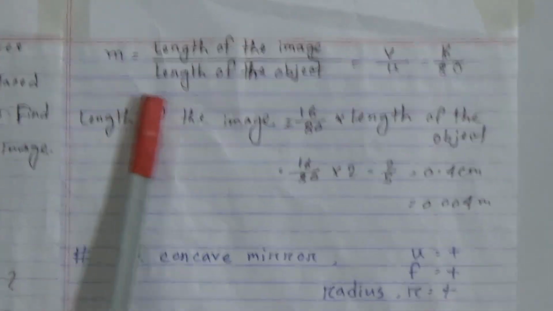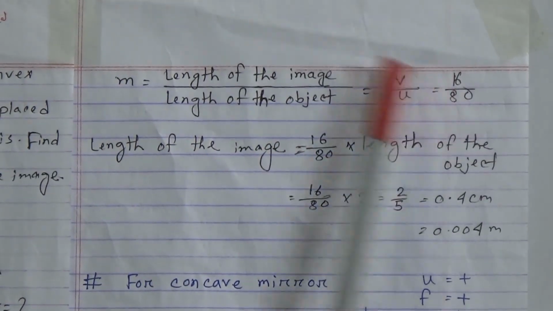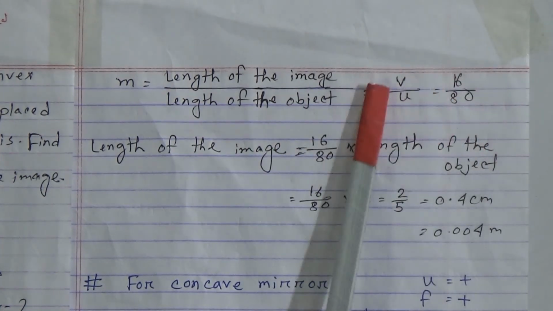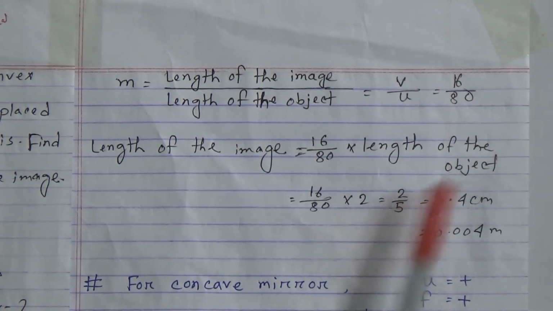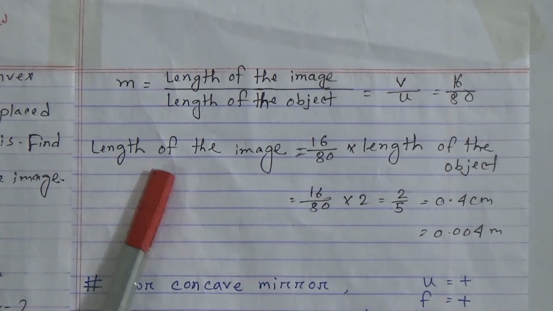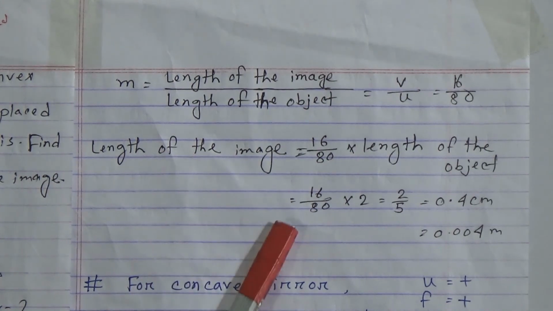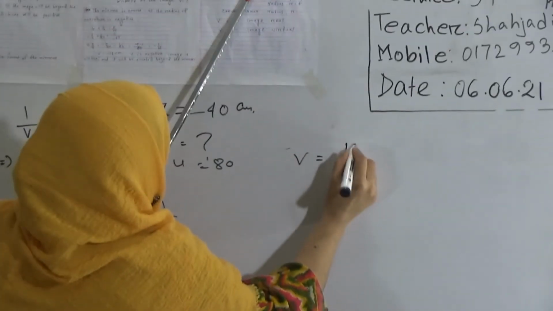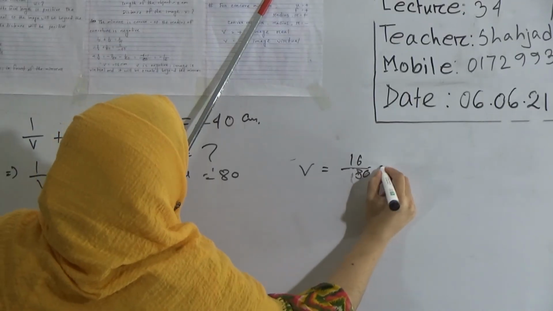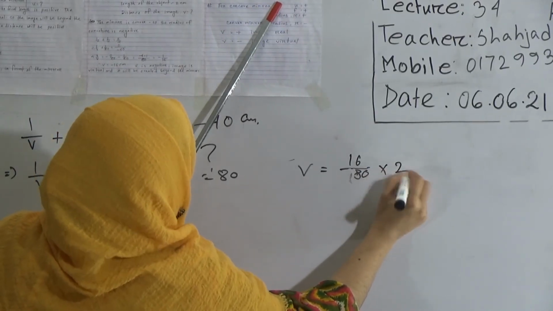Now we know this formula, m, that means magnification, equals length of the image divided by length of the object, that means v divided by u. So it will be v is 16, so 16 divided by 80. We find the length of the image: it equals 16 divided by 80 into the length of the object, that means 2.